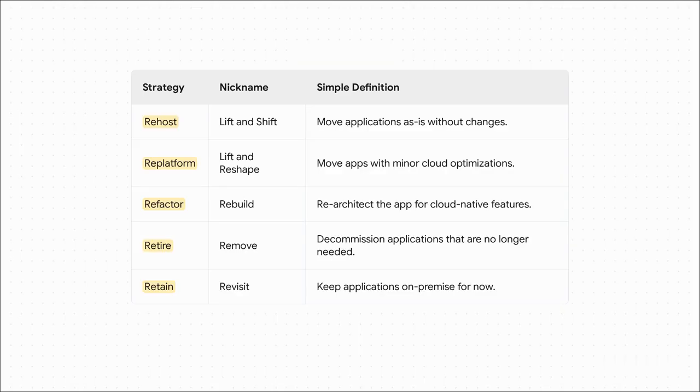Refactor is the big one. You're rebuilding to be cloud native. It's the most powerful for sure, but also the most complex and costly. And here's a pro tip for you. Don't sleep on retire and retain. Seriously, deciding what not to move can be one of the smartest, money-saving decisions you make.